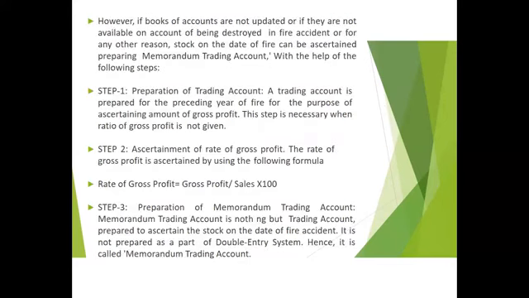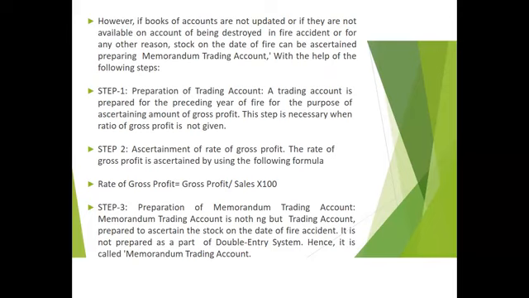However, if the books of accounts are not updated or if they are not available on account of being destroyed in the fire accident or for any other reason, stock on the date of fire can be ascertained by preparing a memorandum trading account with the help of the following steps. Step 1, preparation of trading account. A trading account is prepared for the preceding year of fire for the purpose of ascertaining the amount of gross profit. This step is necessary when the ratio of gross profit is not given.